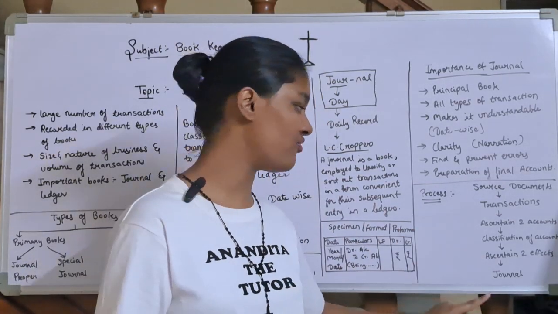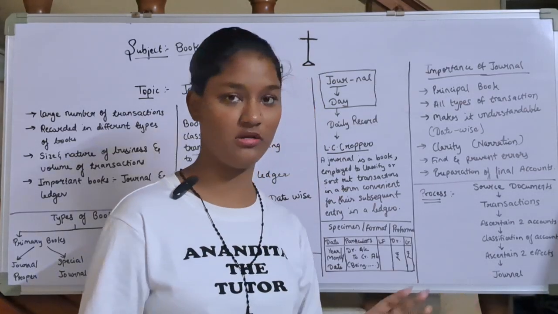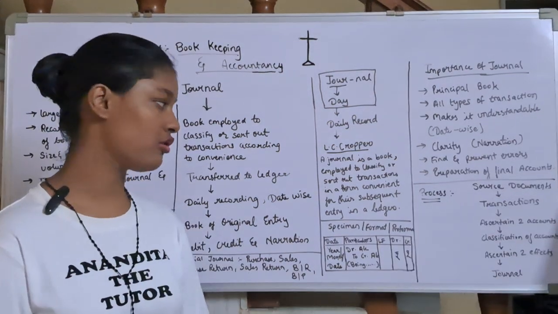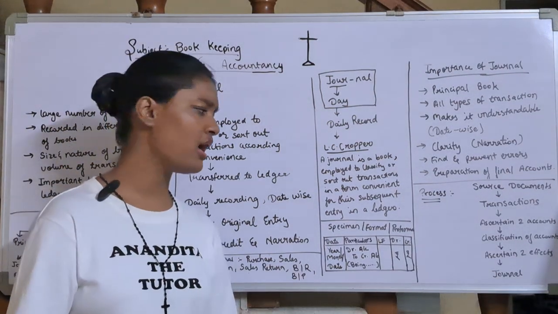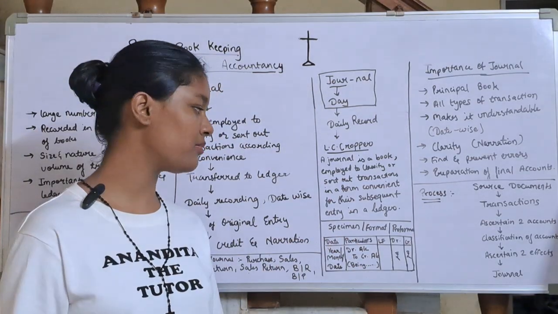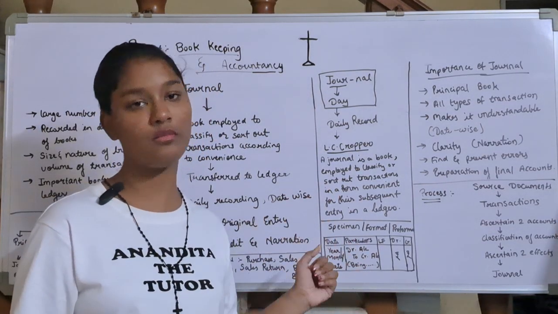You ascertain the two effects and then finally you will write the journal entry. Now, journal entry, how will you write it? So it's based on the specimen. What is a specimen? It's also called a proforma. Proforma means basically you call it a format.